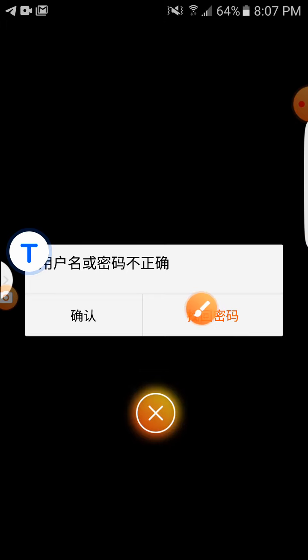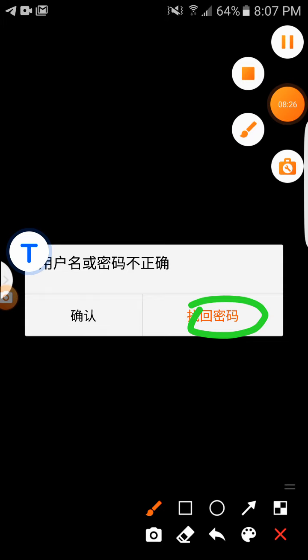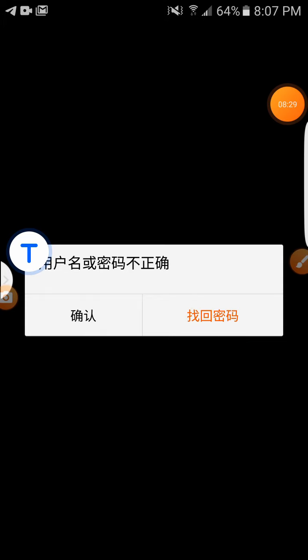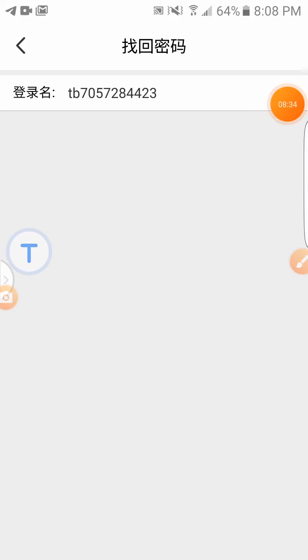So you tap on this particular place, so that it will send you to a place where you receive a code verification through your SIM or your messages. Then you put it in, you get your account verified, you get a new password, and your account will be good to go. So let's go straight to that part and sort it out. Yeah, so when you tap on find new password, it will send you to this place. All right, so this interface will pop up.